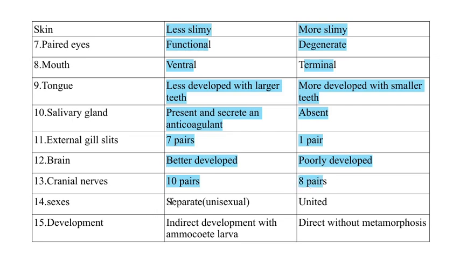The sexes are separate, that means lampreys are unisexual, but the hagfishes are bisexual.